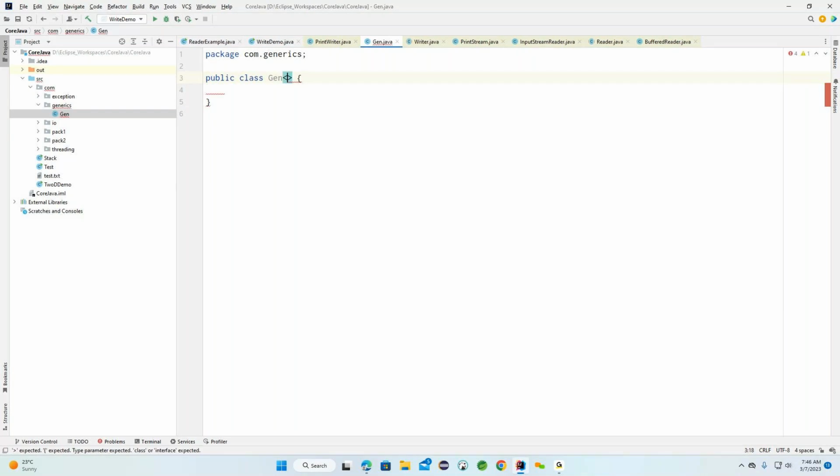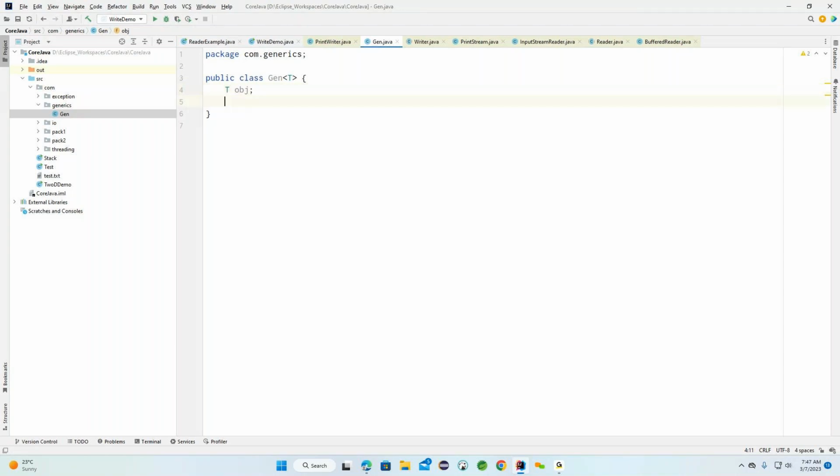Now here I'm trying to declare a T. So what is T referring to? T is referring to type. What type of object are we going to provide to this particular generic object here? This is what we need to understand. Now here I'm trying to declare this particular object.